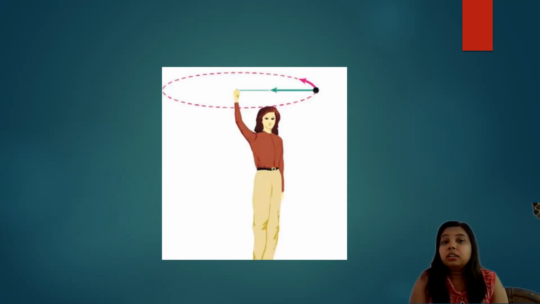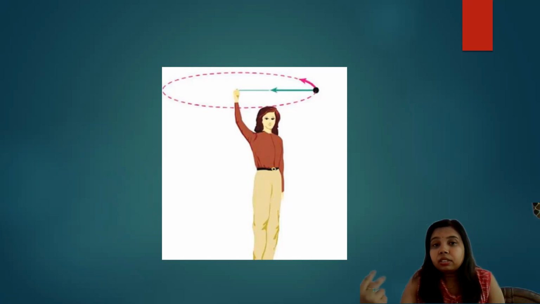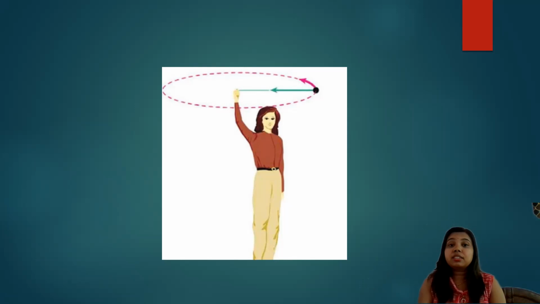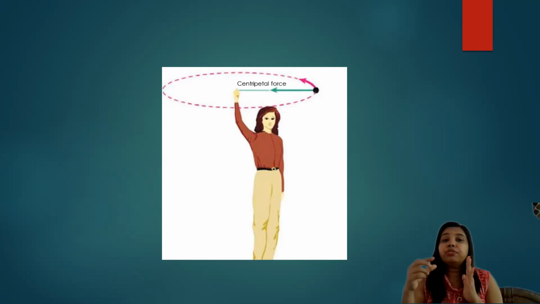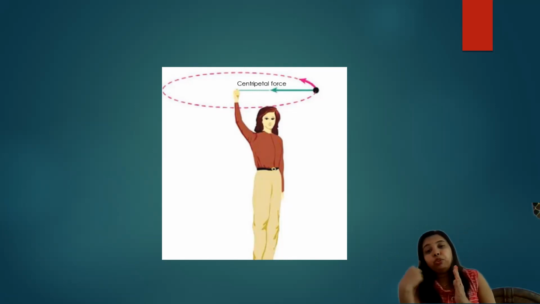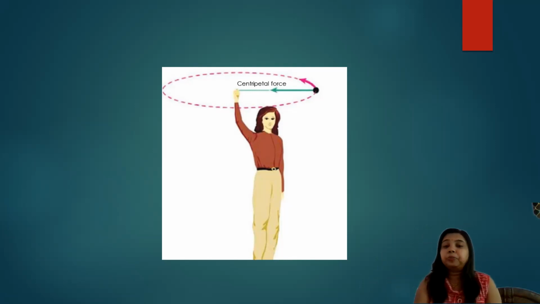So if a change in direction is involved, it means there is some acceleration, and if acceleration exists, it means there is some force. What kind of force? That is centripetal force, which is acting towards the center. This centripetal force makes the stone move in a circular direction.